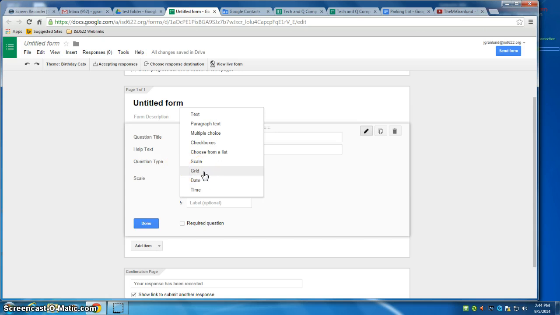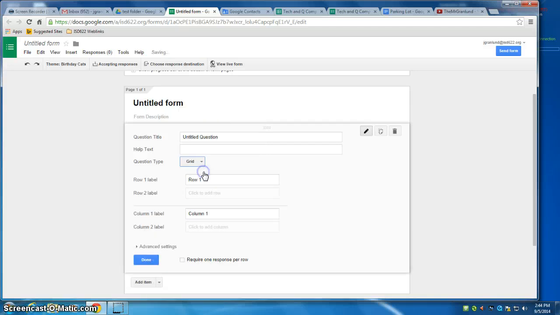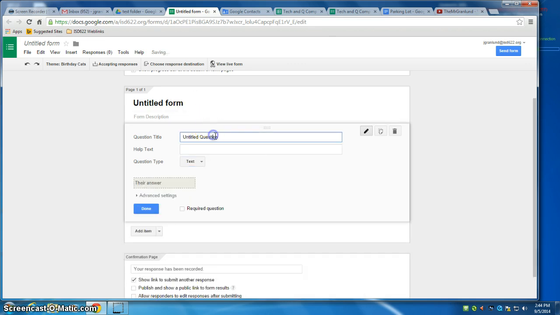You can use the grid if you wanted to put a rubric in here. You have rows and columns, and you can put the different items of the rubric. Then there's date and time. And so you create this Google form. What we did is we did text, and we had email, and then you submitted your email, and we used that for our list.